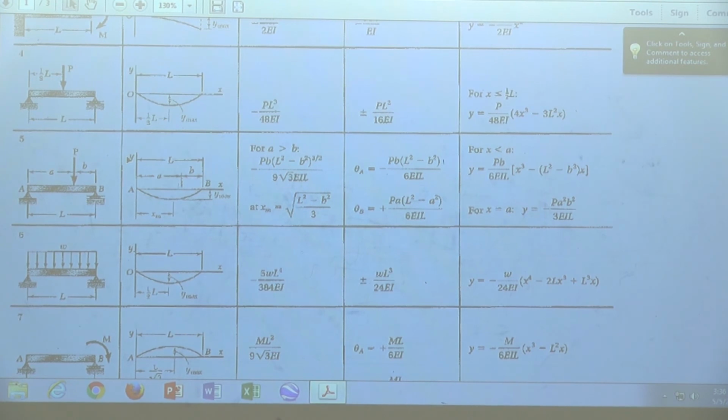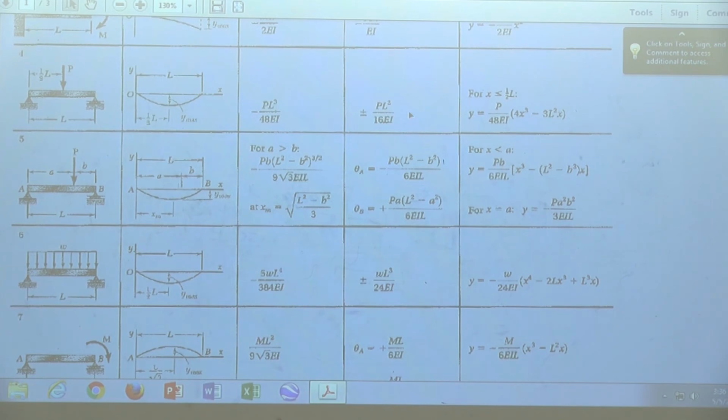Now, let me go back again to the previous one, number 4. Look at number 4. Look at the theta. Again, I'm reminding you, theta should be the same. Theta A should be equal to theta B. Yes or no? But why two answers here?